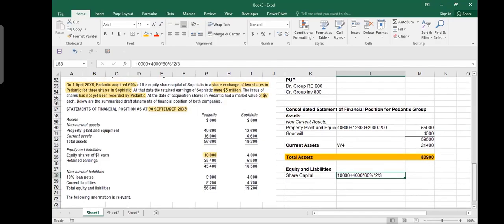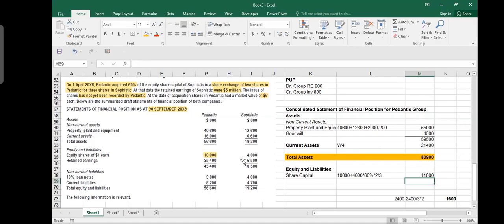So we purchased 60% of 4 million shares. So 4 million into 60%, so we are buying 2.4 million shares in Sophistic. And 2.4 million divided by 3 multiplied by 2 gives the new shares which we are giving. So in order to acquire 2.4 million, you actually are giving 1.6 million shares in Pedentic. So Pedentic's number of shares will now become 11.6 million. Am I clear? Because we purchased 60% of Sophistic, which means 60% of 4 million is 2.4 million. And for every 3 shares we purchased, we gave 2 shares.